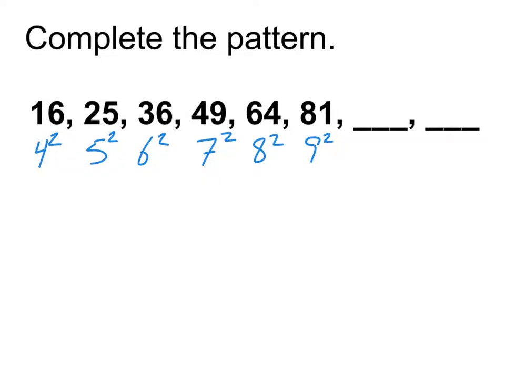And so then, if I'm going to complete this pattern, I know I'm just going to have to do 10 squared and 11 squared. And so this basically then, this pattern becomes a list of perfect squares. And yes, you should know your perfect squares because they come up in a lot of ways, including that graphing that we've already been doing, as well as other ways you haven't even seen yet.